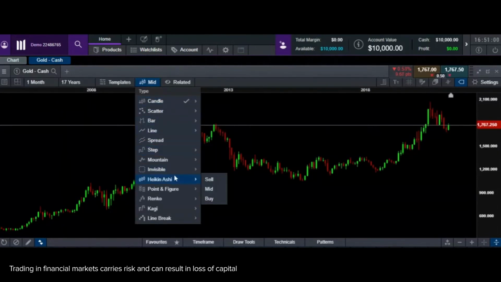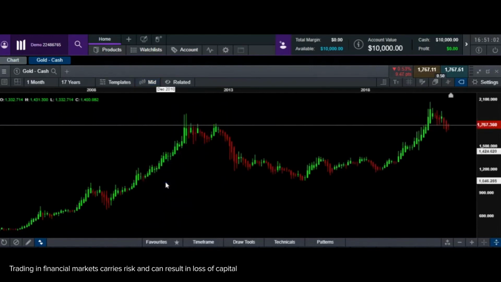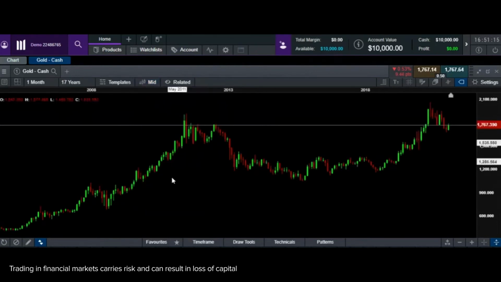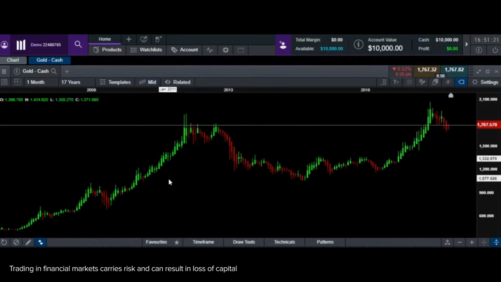Again, I'm going to change my chart to Heikin-Ashi. Now you'll notice that the minute I change it to Heikin-Ashi, everything becomes either a series of green or a series of red. Let me do that again one more time for you. So this is your normal candlestick. You'll see a lot of red and greens. I am going to change it to Heikin-Ashi. Okay, now it's a series of green and a series of red.